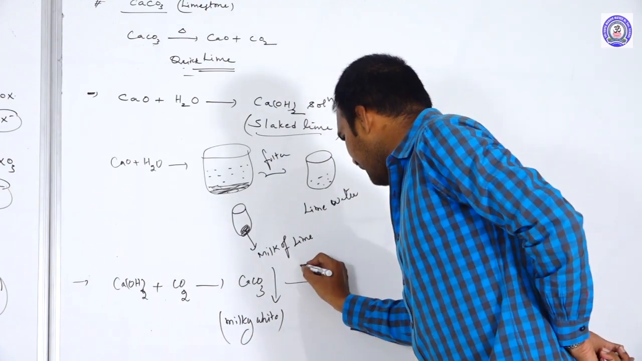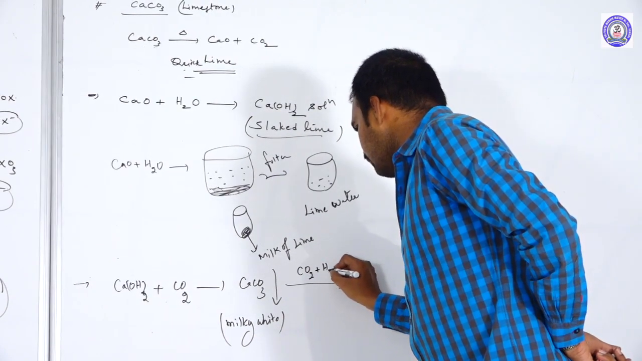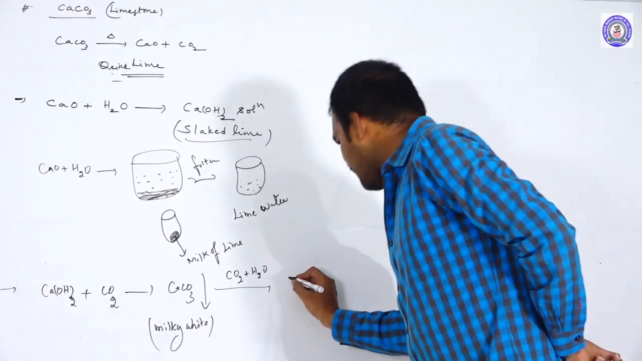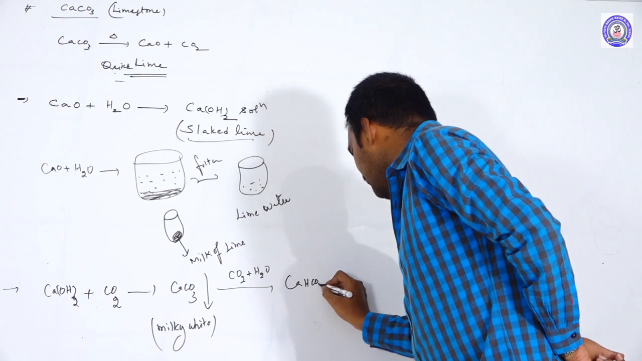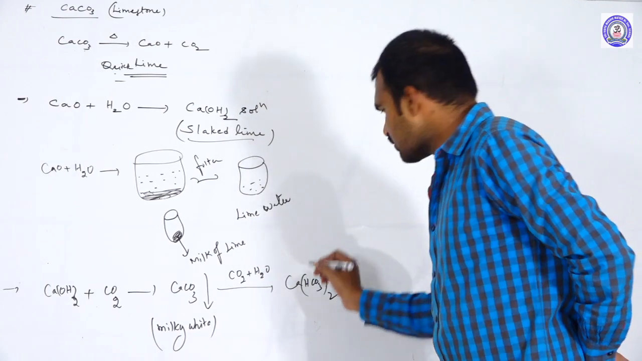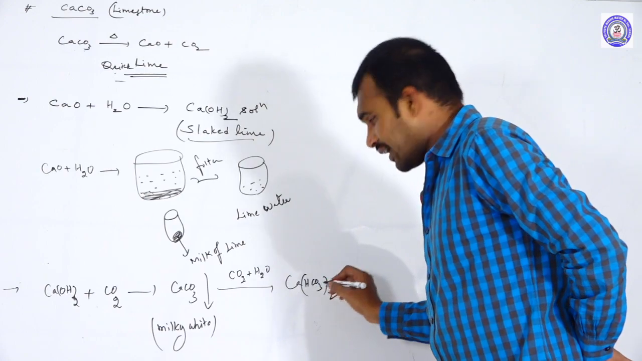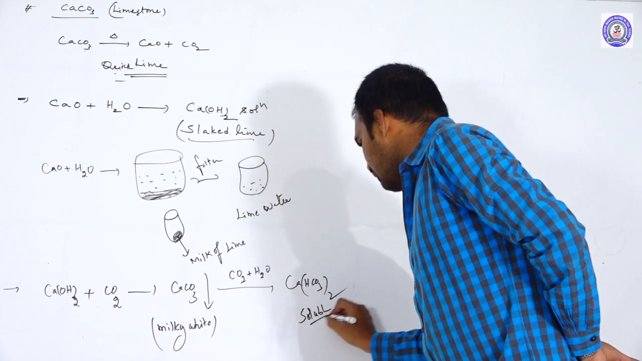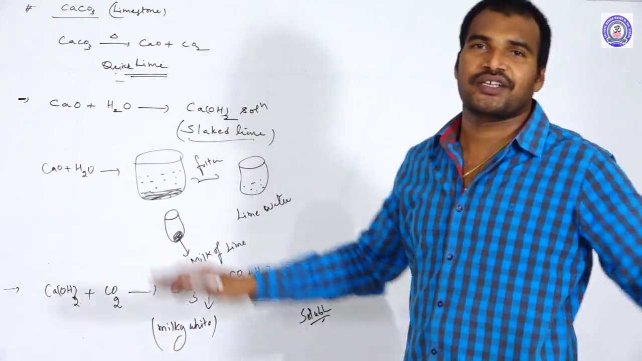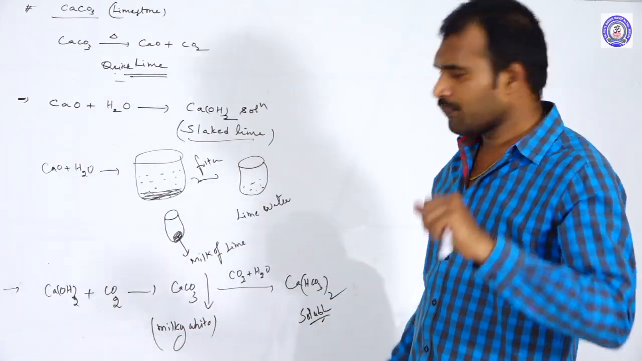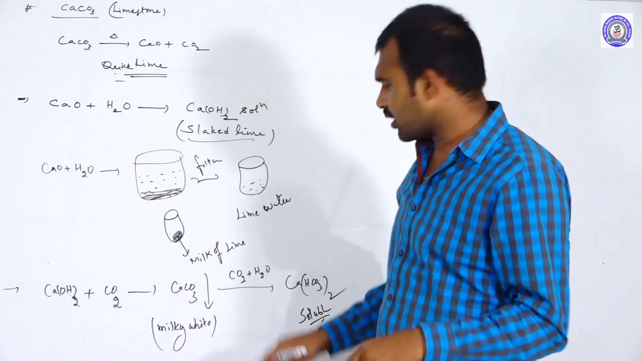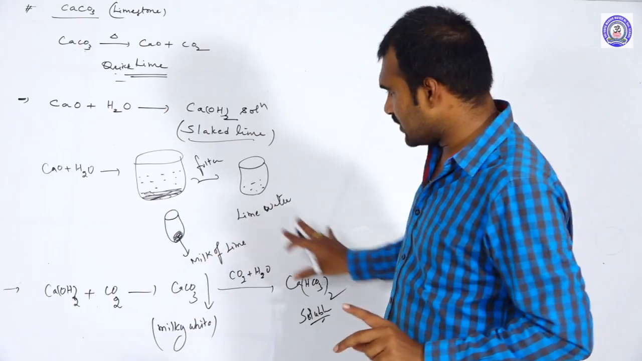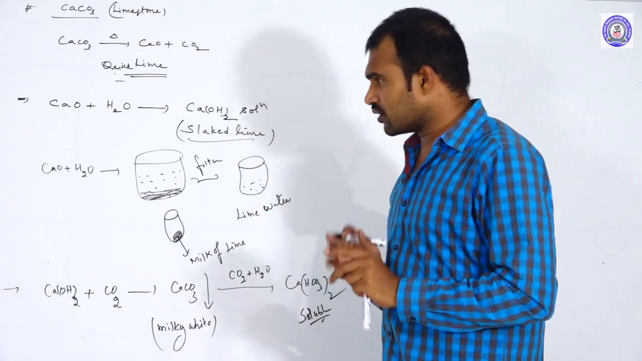Suppose you pass an excess amount of CO2 to this milky white CaCO3 precipitate, then the CaCO3 becomes Ca(HCO3)2. This is soluble in water, so the milky white precipitate will disappear. That is why, if you want to prepare the milky white precipitate, make sure you do not add any excess amount of CO2. Okay, so this is about the action of lime water with CO2.